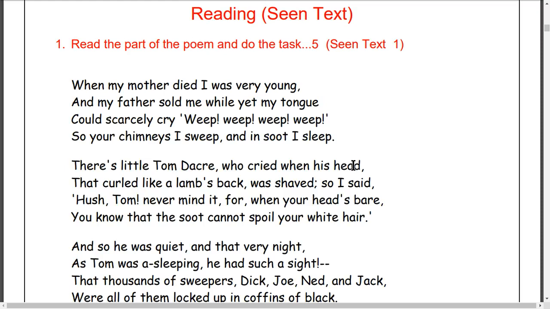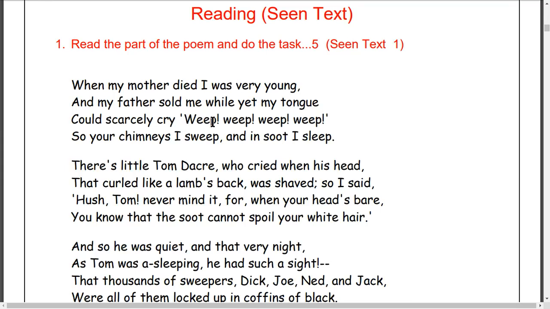This is the poem here. This is the first stanza. "My father sold me." Why? After his mother's death, his father was cruel. He sold his child.